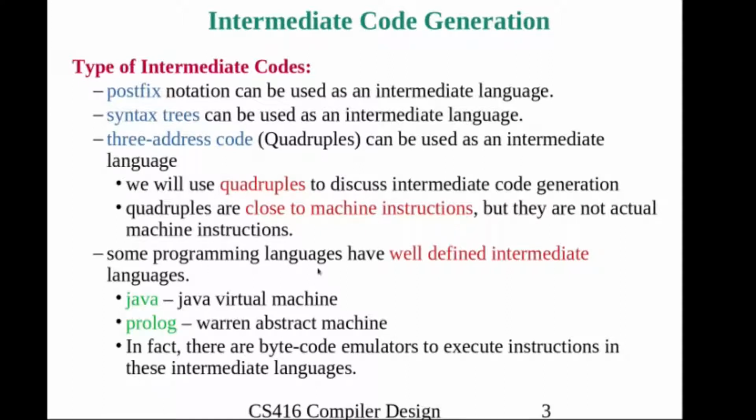Some of the well-known programming languages have their own intermediate representation. Java has an object code representation, and the Java virtual machine will be used to convert this object code into machine code. Java object code is a machine independent intermediate representation, and by using any Java virtual machine, we can convert this Java intermediate code into object code corresponding to the underlying machine.